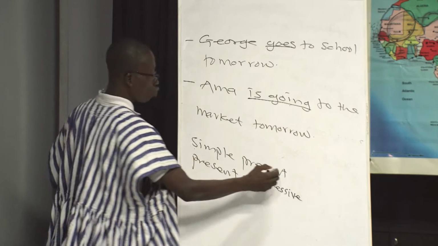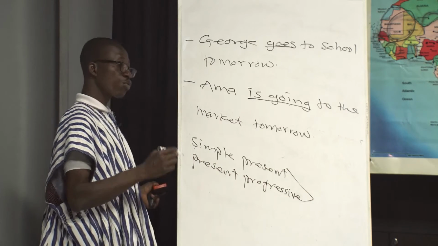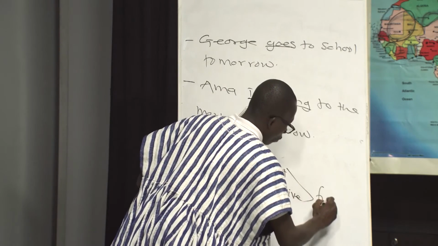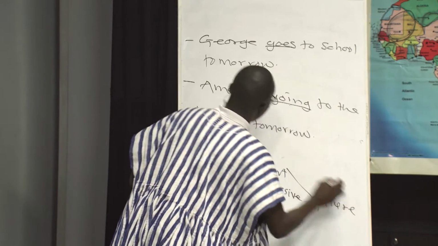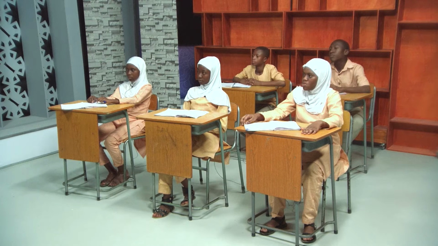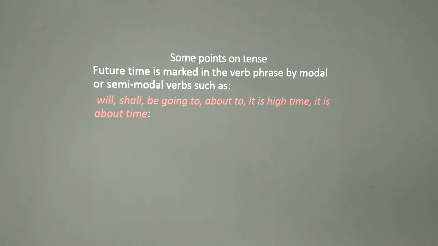We have these two helping us to express ourselves in the future, as we have above. This time around, what we are saying is that we are going to use these modals, will and shall, and the others, to express ourselves in the future. That is what we are going to look at today.